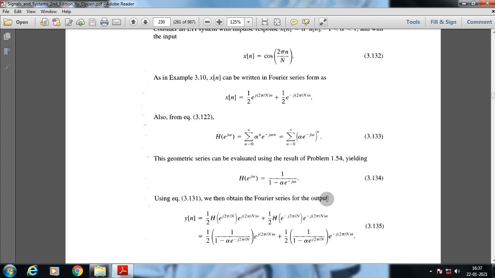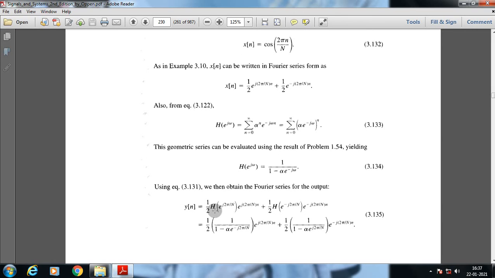So we can then obtain the Fourier series for the output y[n] as (1/2) H(e^(j2π/N)) e^(j2πn/N) + (1/2) H(e^(-j2π/N)) e^(-j2πn/N), because the value of ω is 2π/N. So just replace ω by 2π/N. What does that mean? This is the input signal, so these values will be placed intact at the output level. We just have to multiply it with the transfer function, which is nothing but the frequency response.